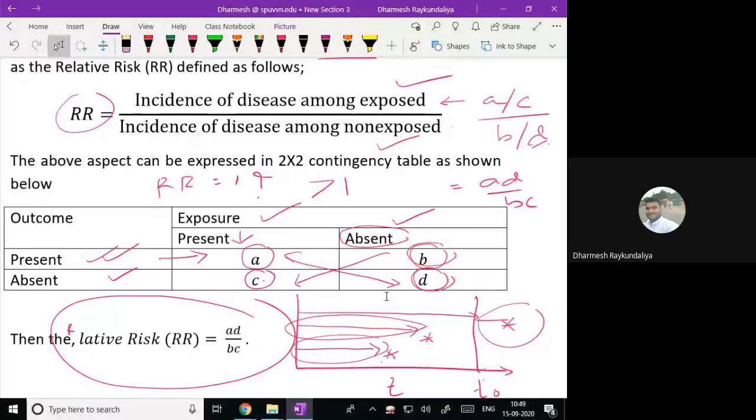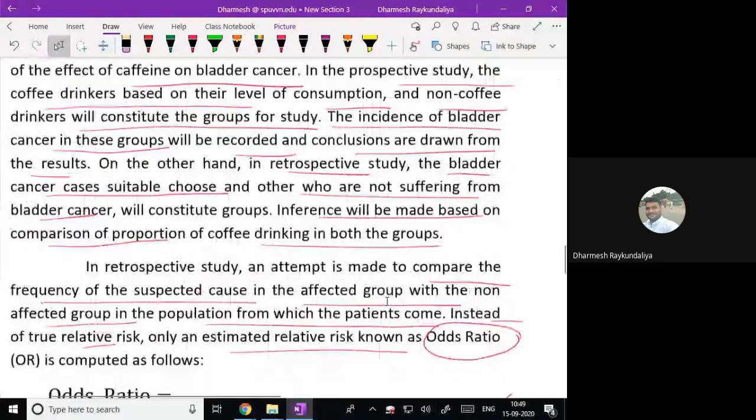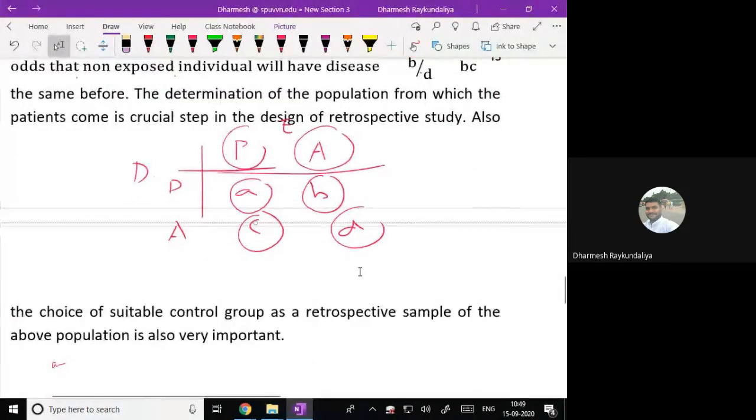In a retrospective study, we will calculate the estimate of relative risk. It is known as the odds ratio. The formula remains the same, but the odds ratio depends on the odds that an exposed individual will have the disease and the odds that a non-exposed individual will have the disease. So it is the ratio of these, and the odds ratio is nothing but the estimate of a relative risk, and it is required because the cost of the experiment is lesser in a retrospective study compared to the prospective study.